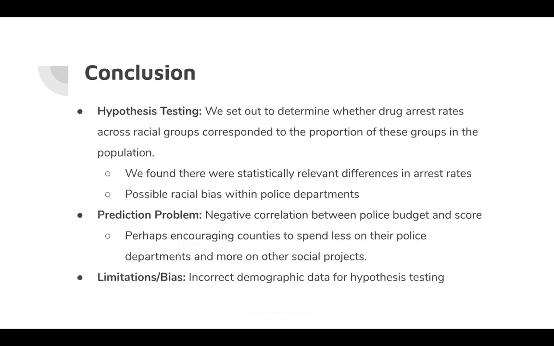In conclusion, we found that there actually were differences in arrest rates between different racial groups. We also found that there was a negative correlation between the budget of a police department and its overall score. As mentioned, this may encourage counties to divest funding in the police and instead spend more on other social projects. Lastly, we unfortunately found that there was fallacious information present in our data set. Specifically, the demographics provided were quite different from the true representations of the communities. We suspect this may lead to flawed analysis and results.